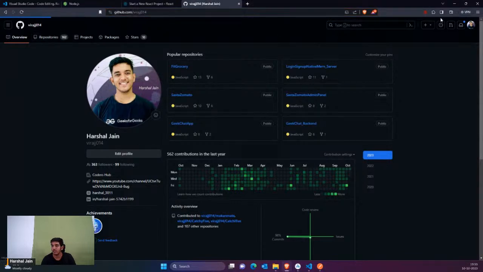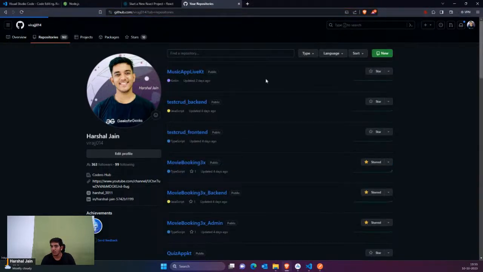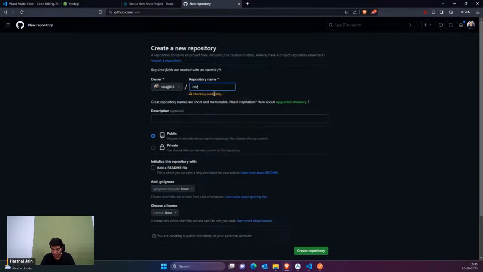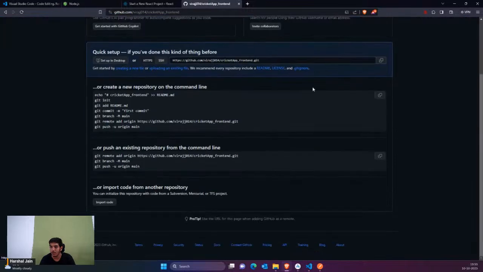Okay, so in the repositories I would just create a new repo, and I would name it cricket app. Okay, so suppose this is the front end. So this is the front end. That's it. So now I'm just going to create this and I'm going to upload the front end. Similarly, I'm going to upload the back end.